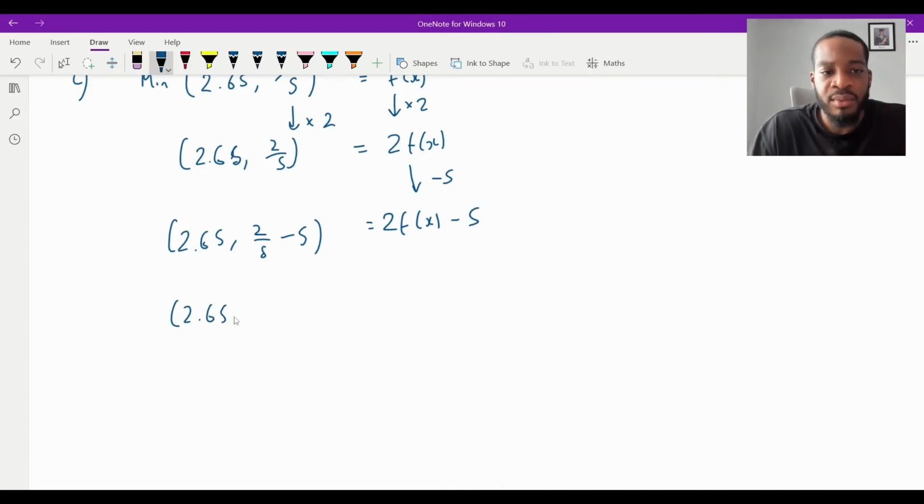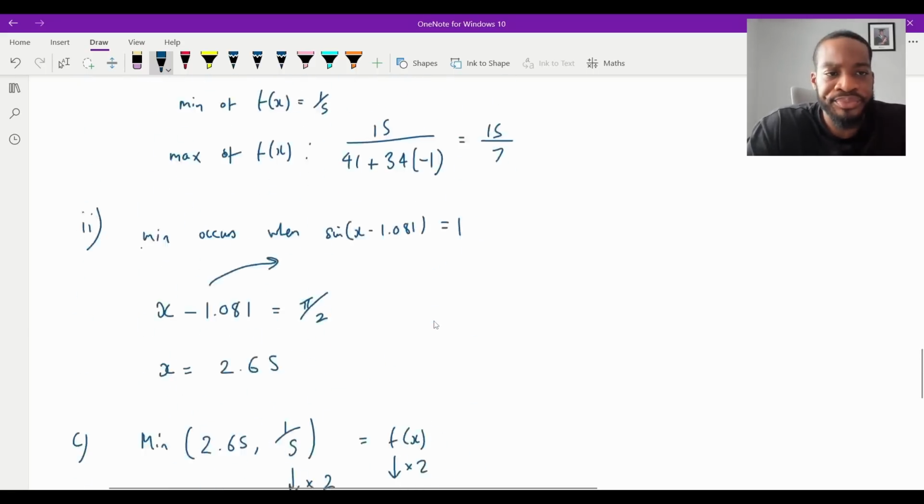So therefore, that minimum point there is going to be minus 23/5. And the y coordinate is minus 23/5. That's what they asked us for, the y coordinate. So that would be that.